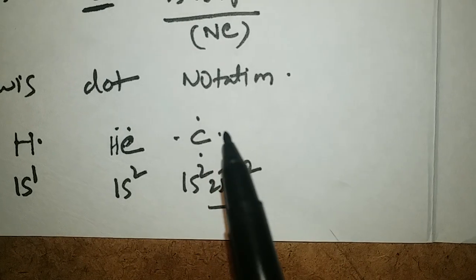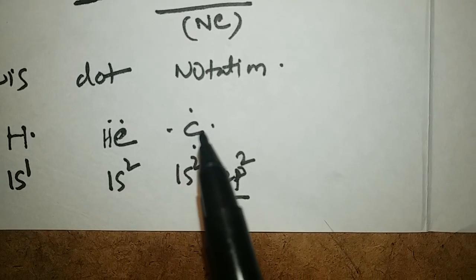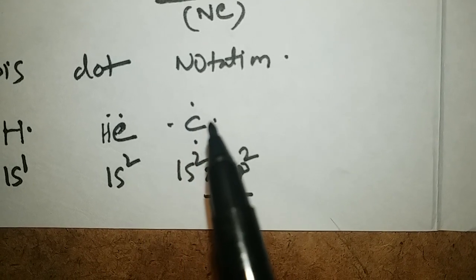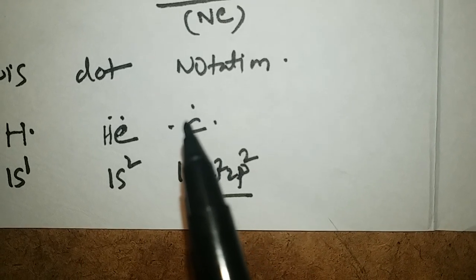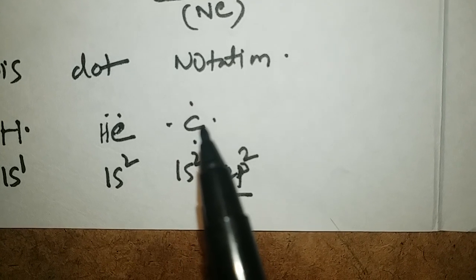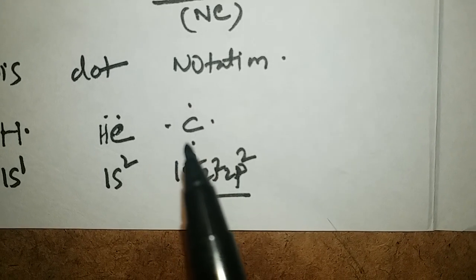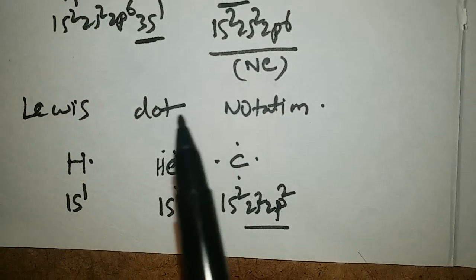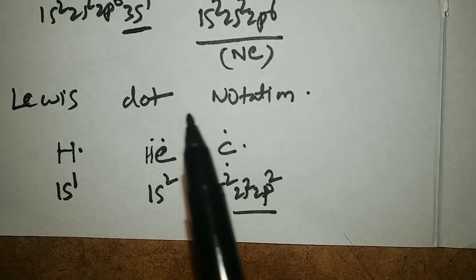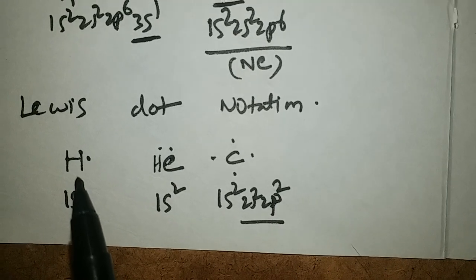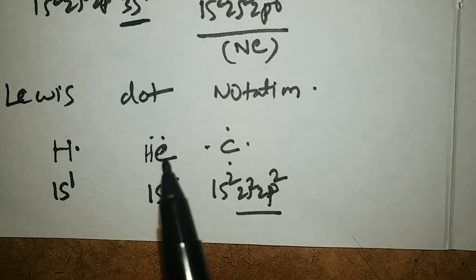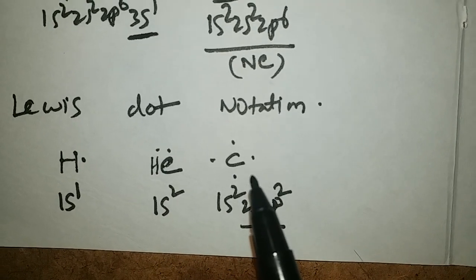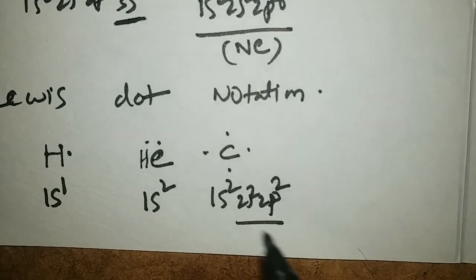So I have drawn its symbol C and put 4 dots around the symbol of carbon. Each dot indicates one valency electron of carbon. These are called the Lewis dot structures of hydrogen, helium and carbon. We can write the Lewis dot structures of the remaining elements in this way only.